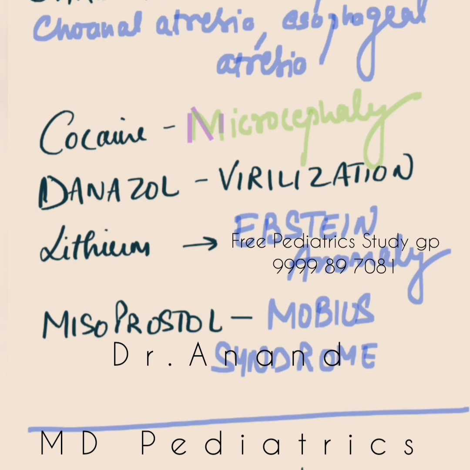If the mother has taken statins during pregnancy, the baby can land up into vertebral anomalies, and there are so many more. If the mother has taken tetracycline during pregnancy, the baby can land up into teeth pigmentation. If the mother has taken excess vitamin D during pregnancy, the baby can land up into supravalvular aortic stenosis. In Williams syndrome also, the most common congenital heart disease is supravalvular aortic stenosis.